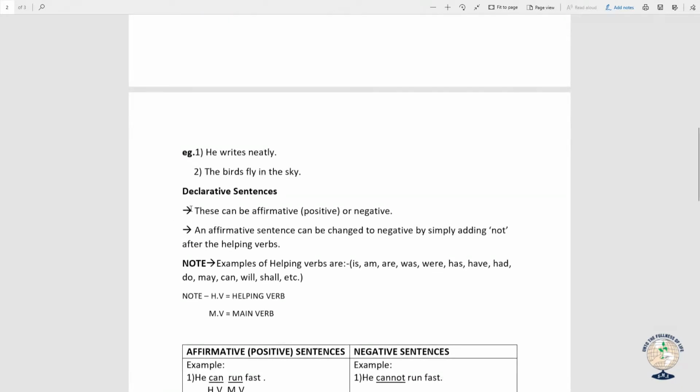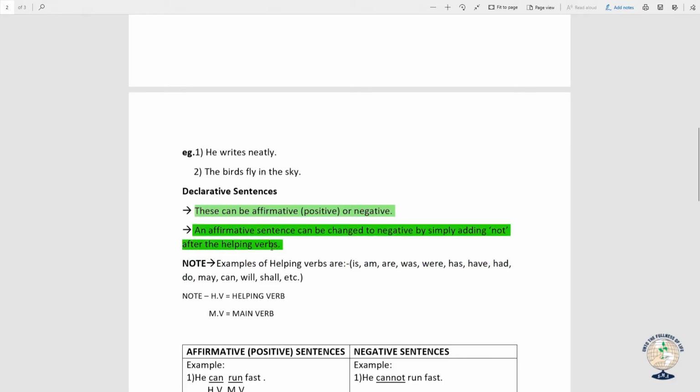Now children, remember one thing, declarative sentences can be written as affirmative, that is positive, or in a negative form. So a declarative sentence can be a positive sentence or a negative sentence. An affirmative sentence can be changed to negative by simply adding not. And where can this not be added? It can be added after the helping verbs.